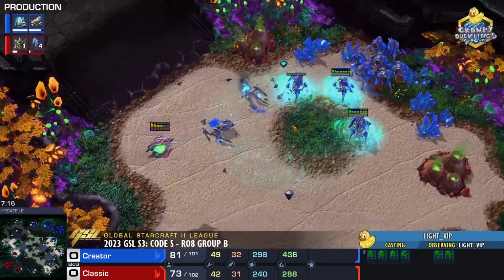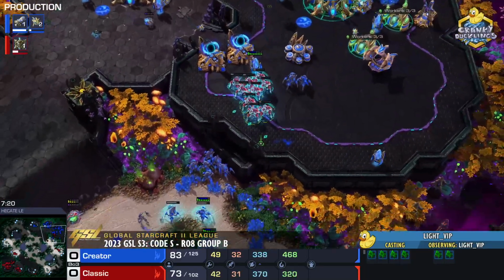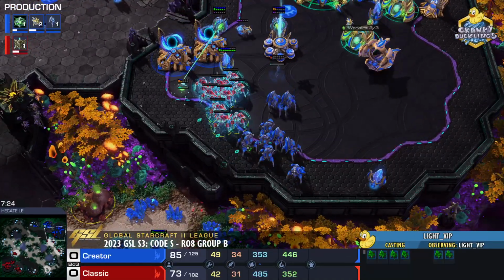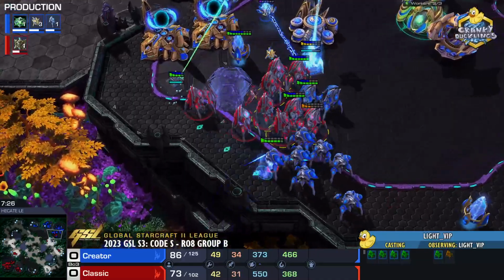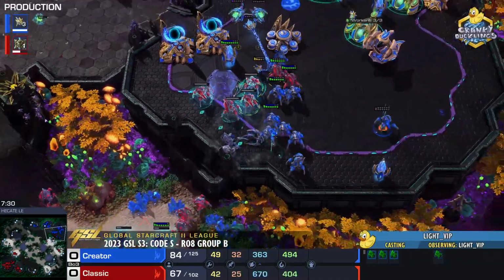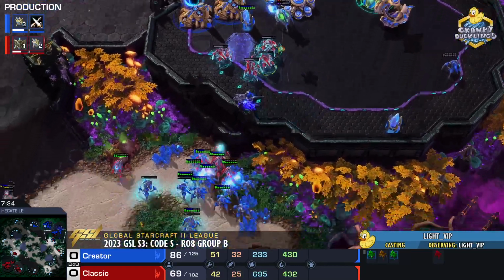We clean up the remaining Stalkers. We do take another stasis to the face for Creator this time, but for the most part, he does come out on top. We can see he's getting ready here to just pounce on this army, getting ready for another stasis trap even. Ooh. Once again, half the Stalkers do get caught out. And again, a big cleanup here for Creator. Oh my god.